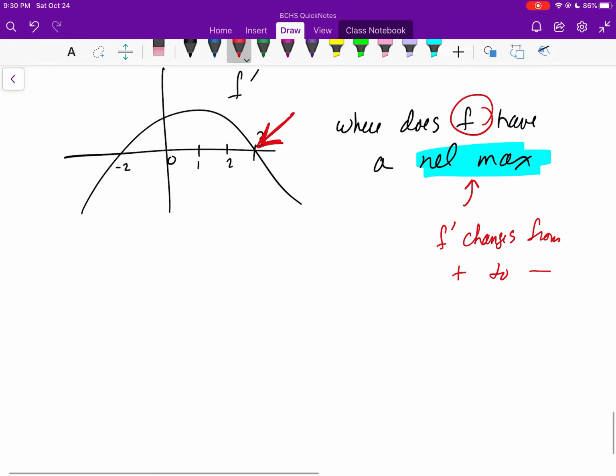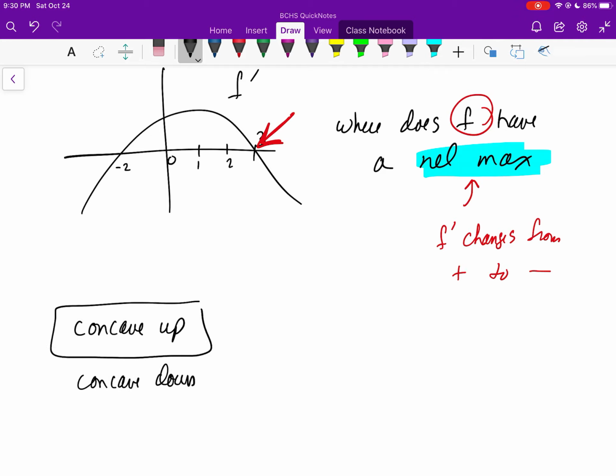You also have all the second derivative relationships. You have concave up and concave down. Again, these are note card worthy items. And what is the meaning of concave up? When is the function f concave up? That's when the second derivative is greater than 0. And again, just be careful. If they're talking about f, the second derivative is f double prime.